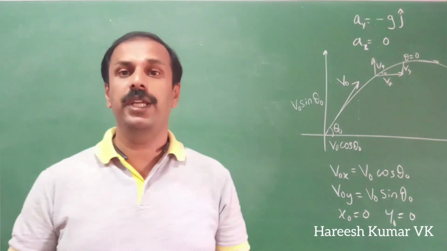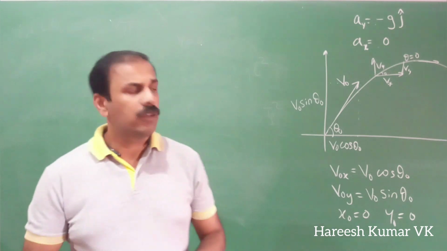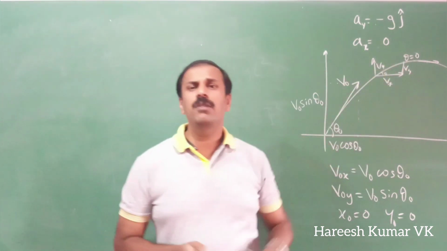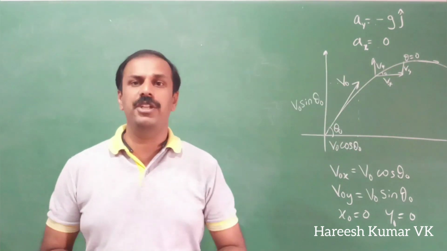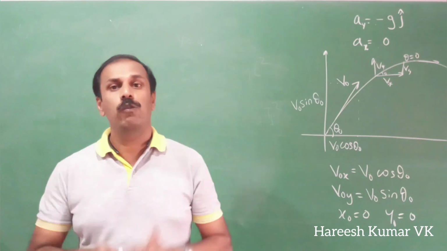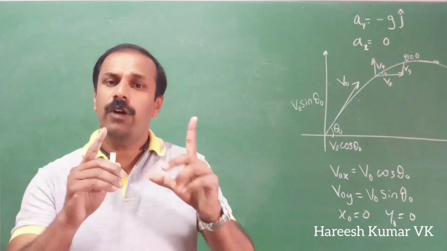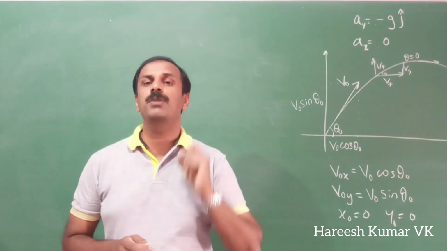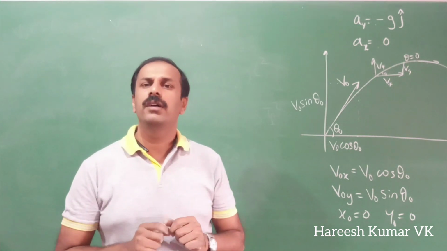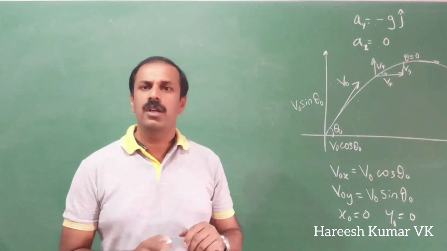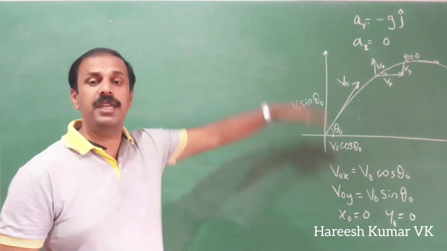Now we are going to study another thing. We already discussed the time required to reach the maximum height. Now we have to discuss what the maximum height is, up to what height it will reach. So now we are going to find the maximum height, to what height this projectile will reach. Height means the y-axis only.